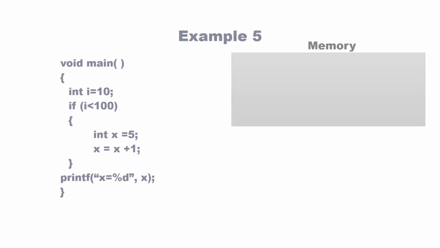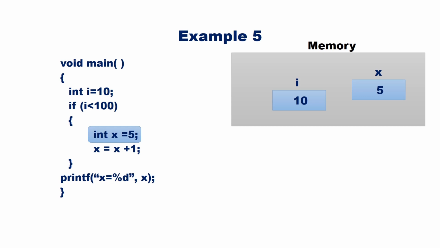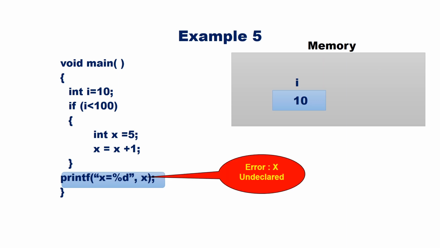Now consider the same example with printf outside the if body. Inside the if body, X is declared and initialized with 5. X equal to X plus 1, X becomes 6. Outside the if body, print the value of X. Here you will get an error, X undeclared. Once the control leaves the if body, X will be destroyed. The scope of X is only till the end of the if block.